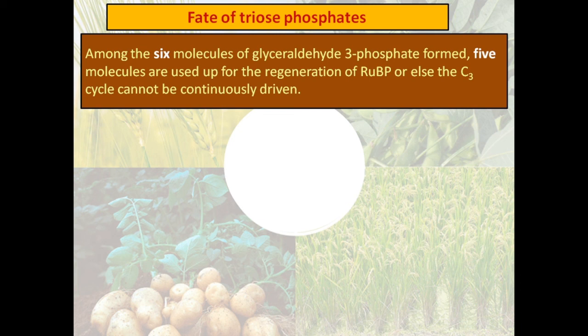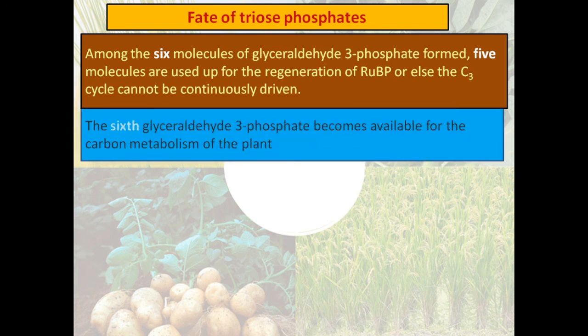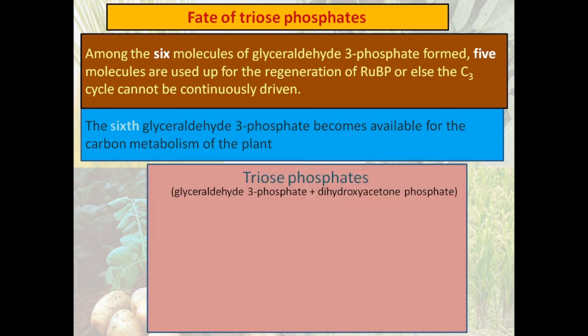The triose phosphate is later given for various phases. 6 molecules of glyceraldehyde 3-phosphate are formed. Among them, 5 molecules are used up for the regeneration of RuBP. That is, we have to give back the RuBP to carry out the further cycles of the C3 cycle. So 5 molecules in each cycle are used for regenerating the RuBP and 1 molecule of glyceraldehyde 3-phosphate is used for the carbon metabolism of the plant.